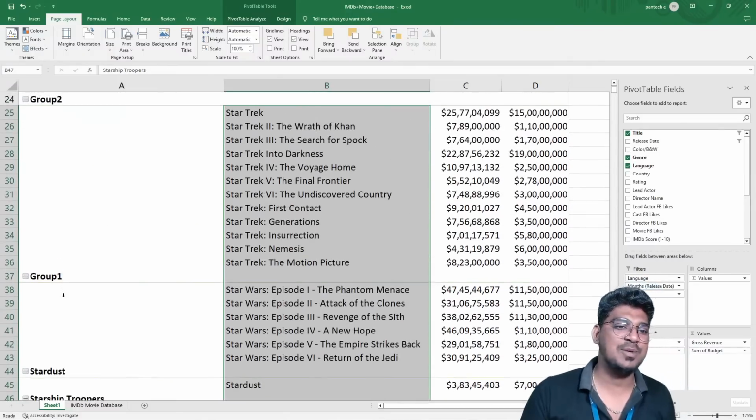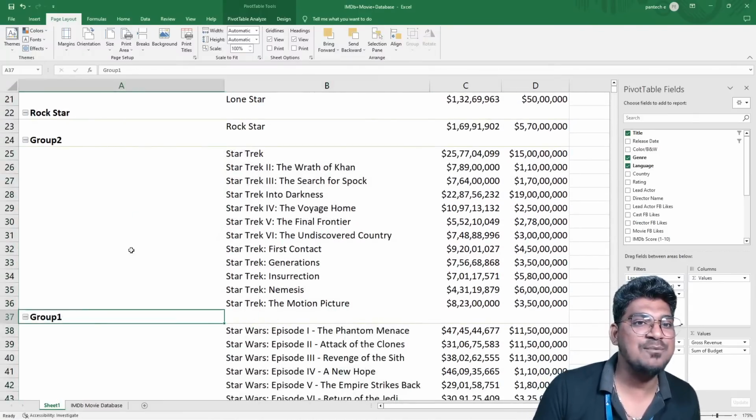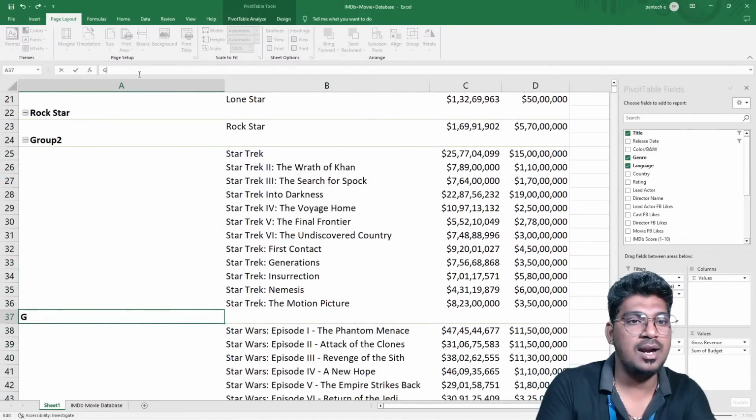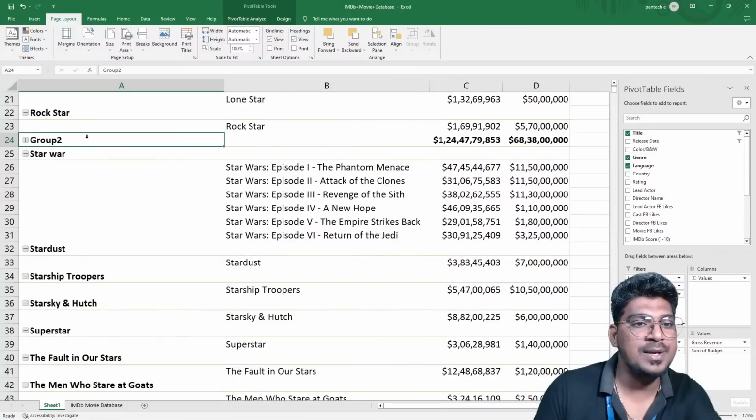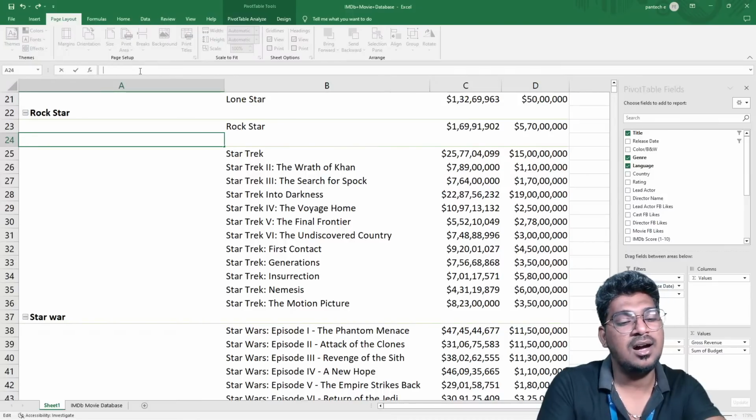Now you can see group 1 and also group 2 like this. So you can change the name for this Star Trek, and you can change the name for the group 2 here. You can see this one for this particular group. You can change the name here. What is that? Star Wars.